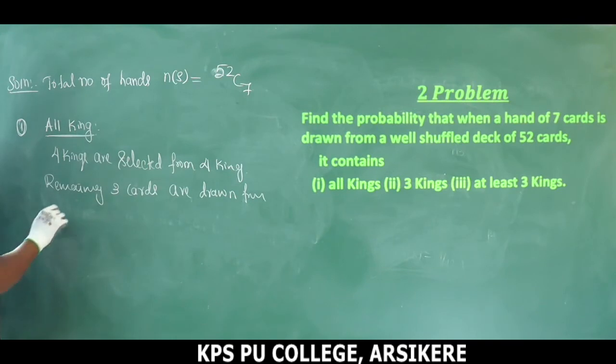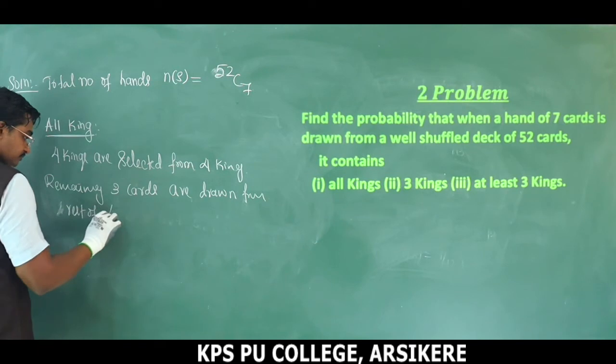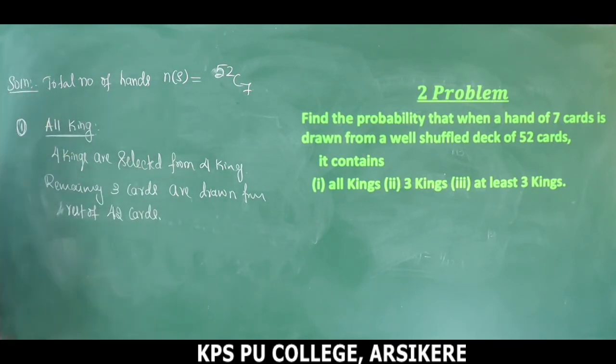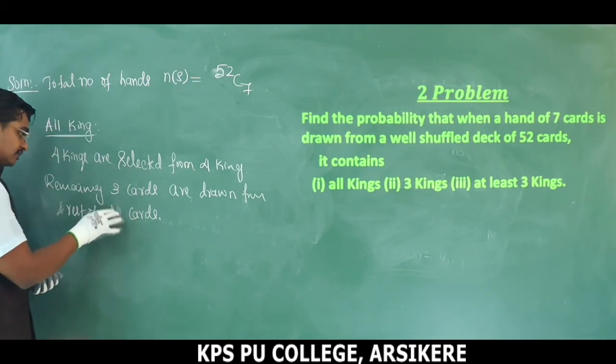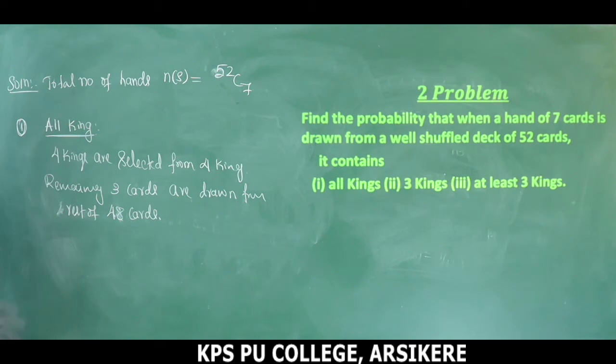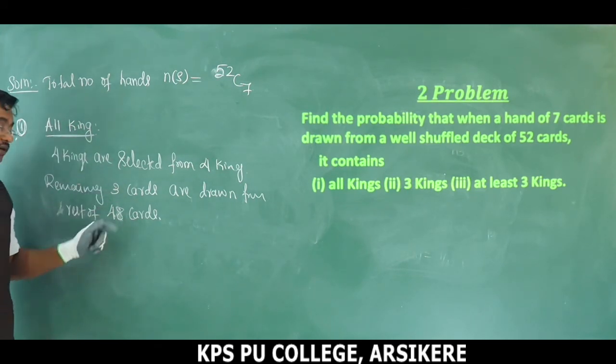Rest of the cards, how many? Rest of 48 cards, right. 4 cards have been selected there. We will get 48 cards. This is the condition. 4 kings are selected from 4 kings, as well as 3 cards are selected from 48.